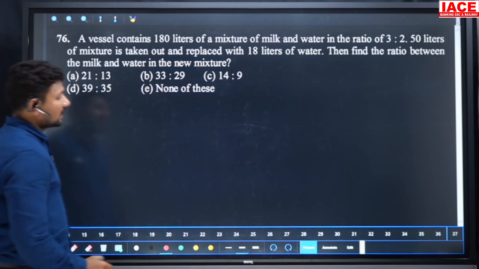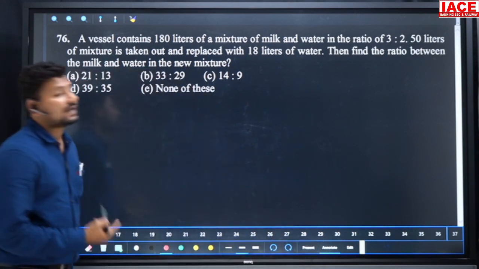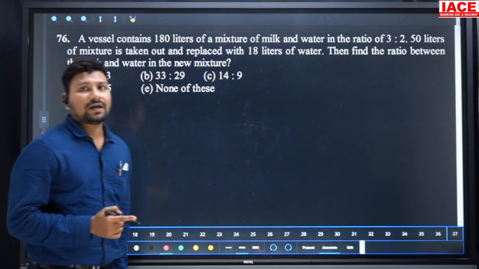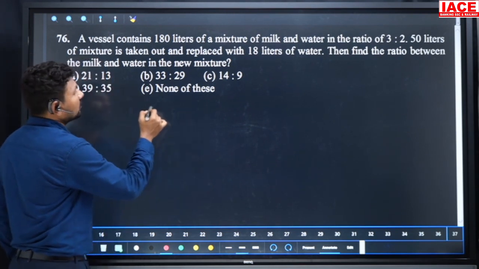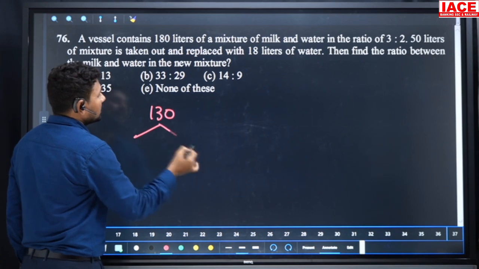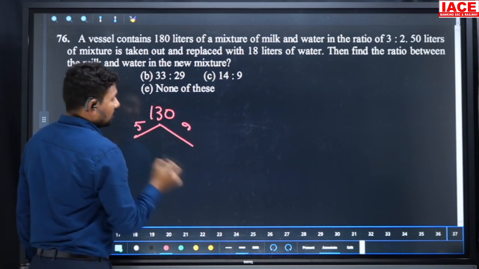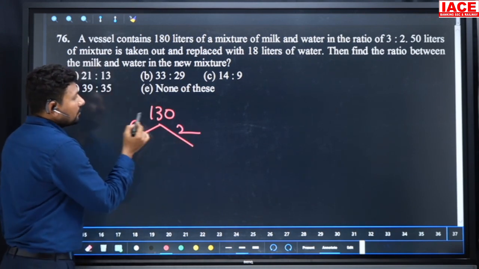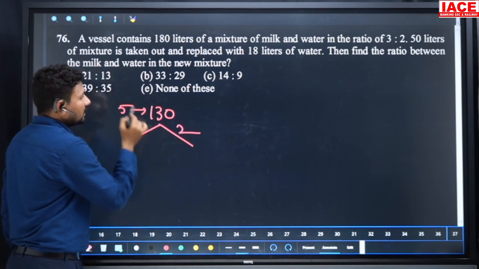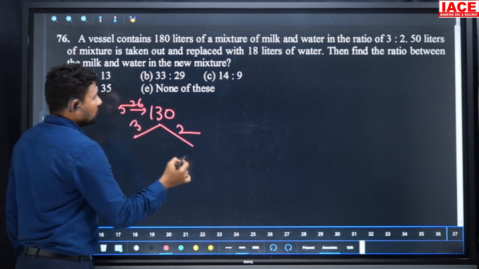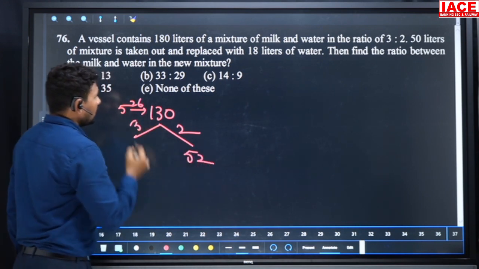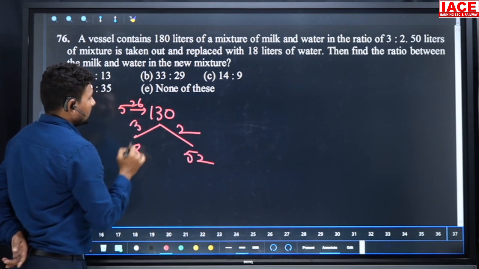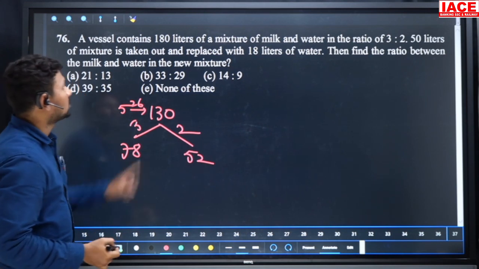Next, a vessel contains 180 liters of a mixture of milk and water in the ratio 3:2. Out of 180 liters, 50 liters are removed, and the remaining is 130 liters. The 130 liters we separate ratio-wise, 3:2. 3 plus 2 is 5. 5 parts is equal to 130, so 1 part is 26. 2 parts is equal to 52. And 3 parts is equal to 78. 78 plus 52 is equal to 130 overall.